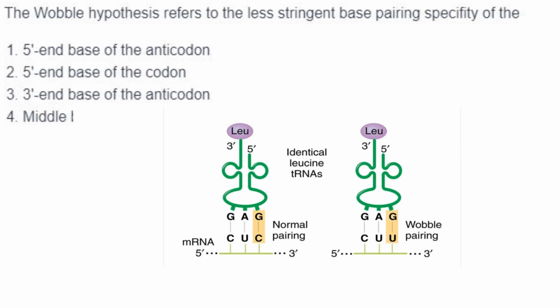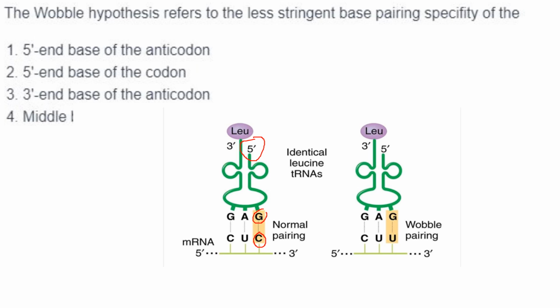So wobble hypothesis, okay, before that, you have the 5' end of tRNA with G in normal pairing, and the 3' region of mRNA with C, that is normal pairing.